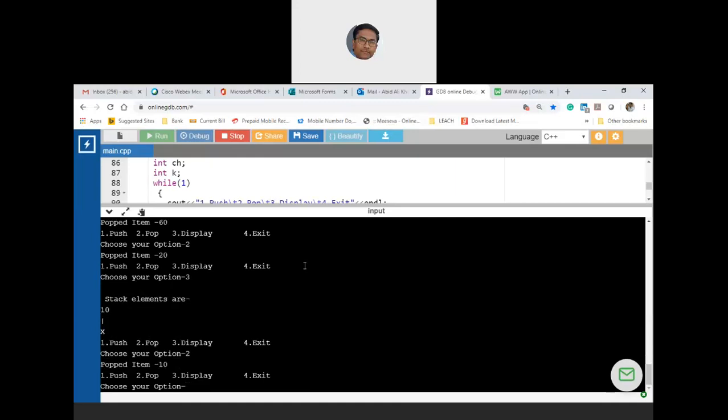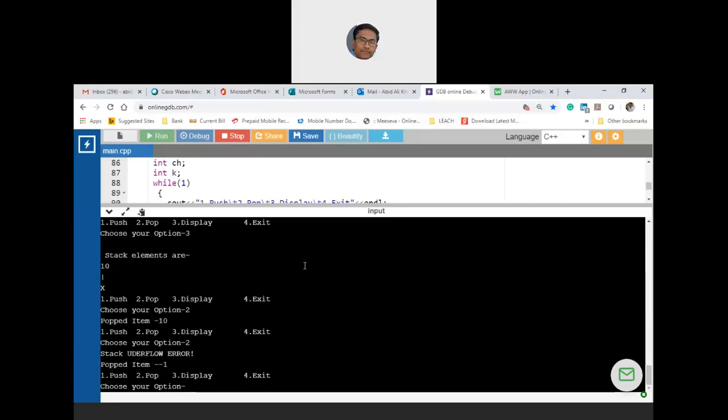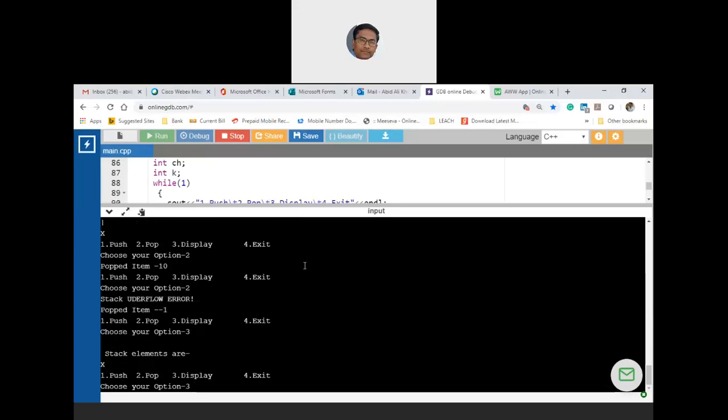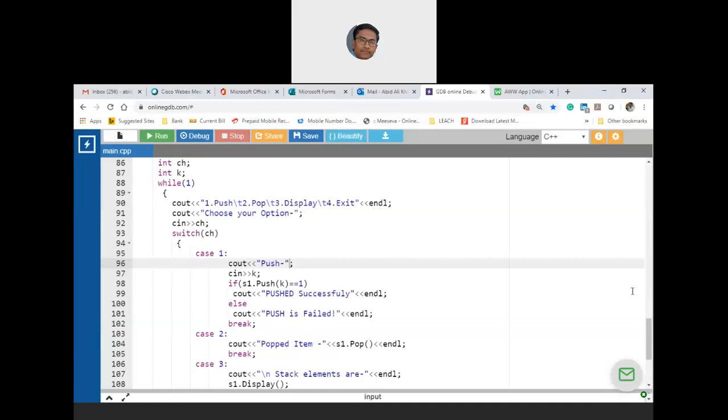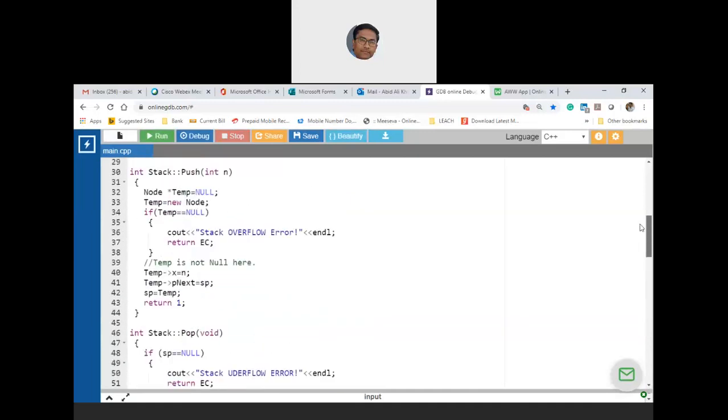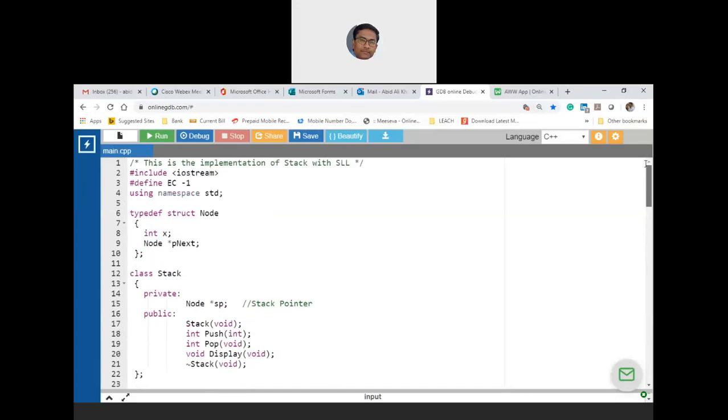Okay, so let me again try to pop. So then the stack underflow and the popped item is -1. Let me again try to display. Then you will get only cross. Here. Let me exit. So this is the implementation of stack class with singly linked list. Clear? Am I clear? Yes, sir. Okay, good.